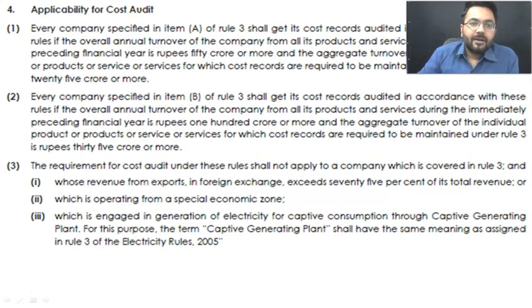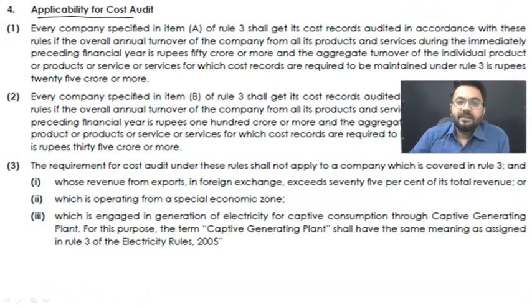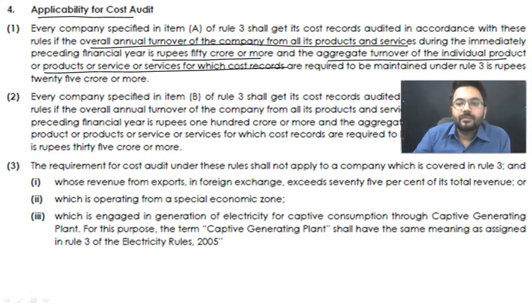Right? You can also check whether your organization comes under a regulated or unregulated sector. Now, apart from that, applicability of cost audit. This is something which I have already explained earlier as well. But still, let us read it, let us confirm the same from the rules. This is just to make you believe that whatever we have covered in the diagram so far is written over here also. That overall annual turnover of the company from all its products is 50 crore rupees or more, and aggregate from an individual product or service is 25 crore rupees or more.